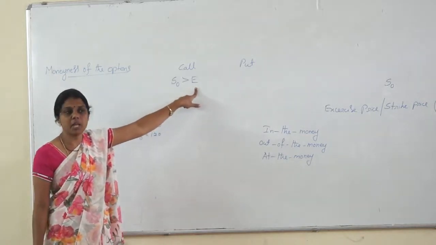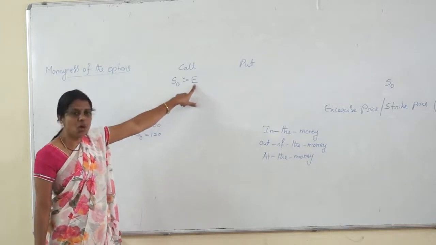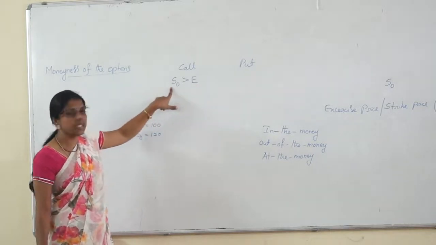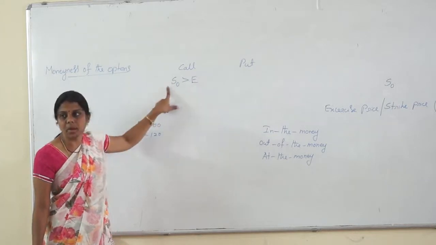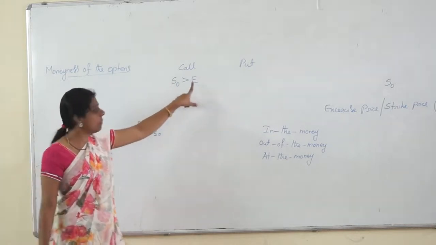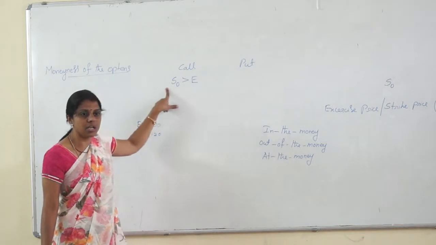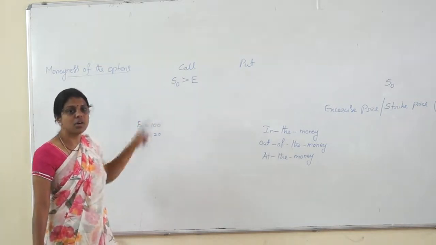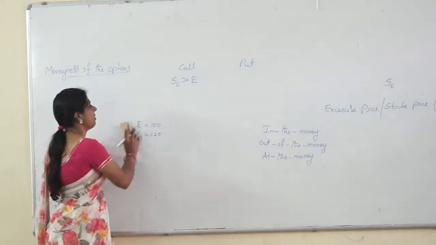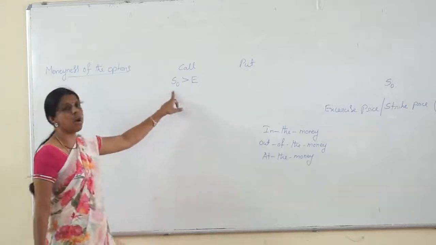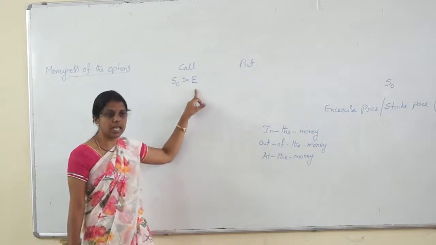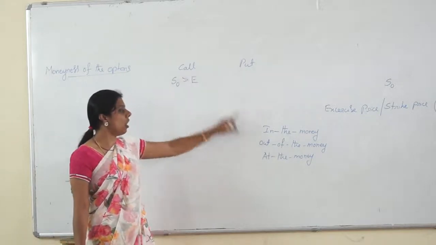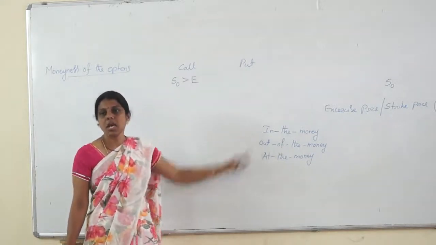How is it in the money? This is what he is buying at. This is the market value. He is buying at a lesser price than the market value, right? He can buy at the lower price and sell at the greater price. That's how it is in the money. So when S naught, the spot market price of the underlying asset, is greater than the exercise price, the call option can be said to be in the money.